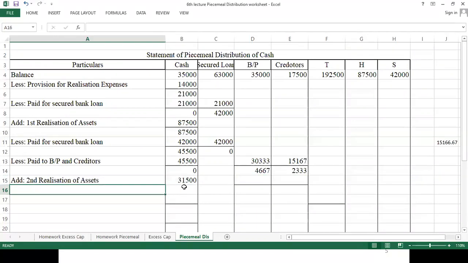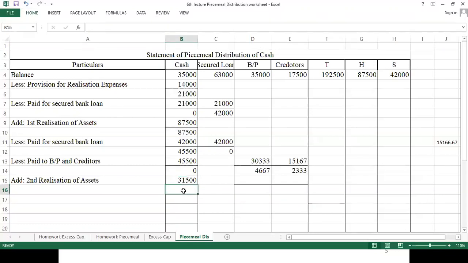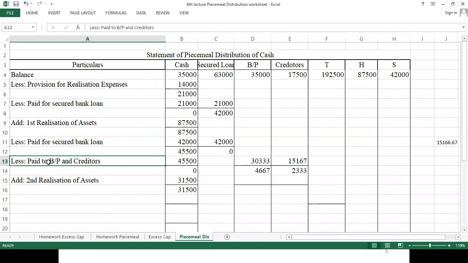Okay. So total cash available with us is 31,500 because it was a second realization. Again we will pay to creditors and bills payable.